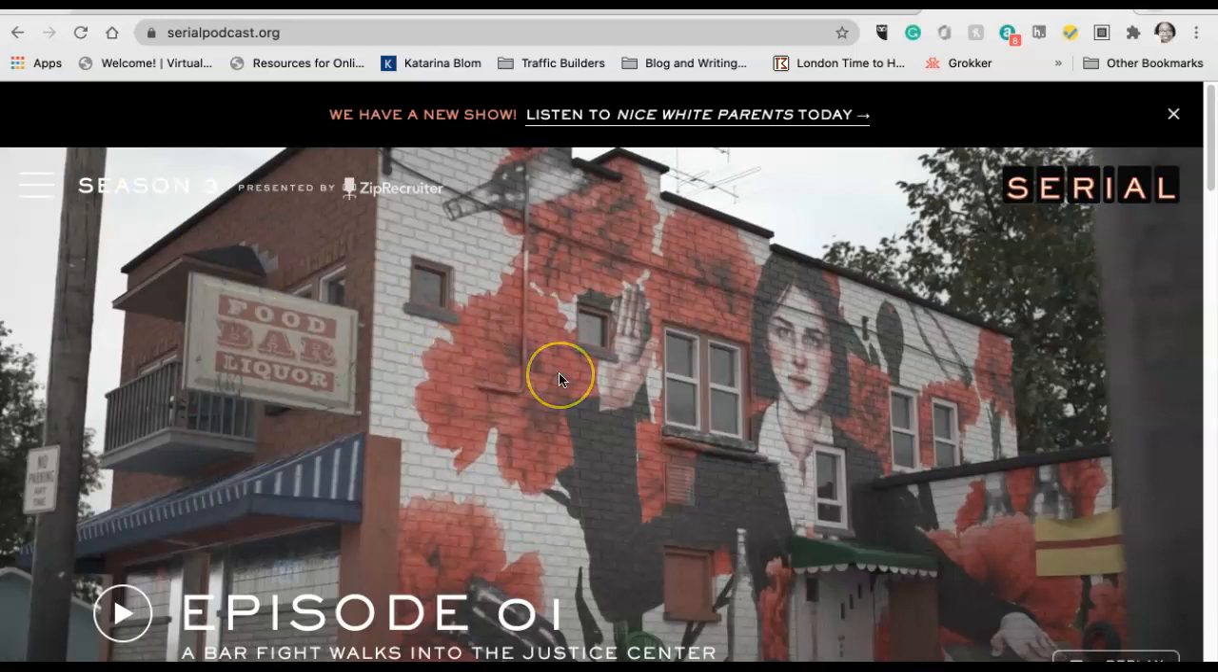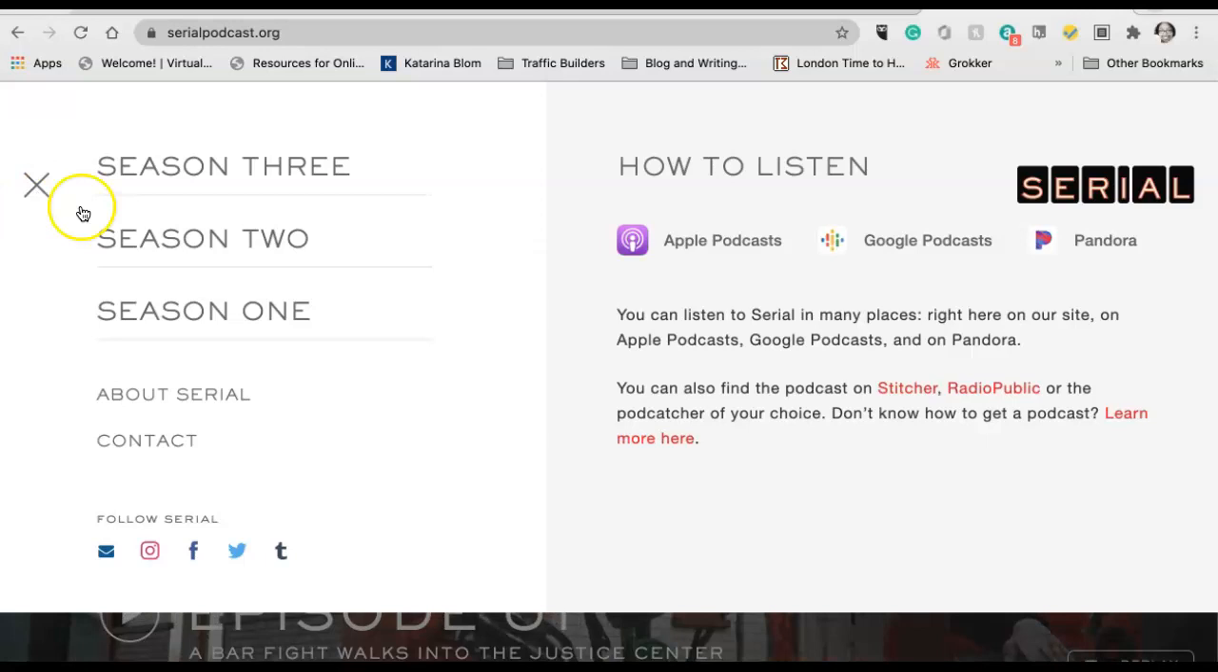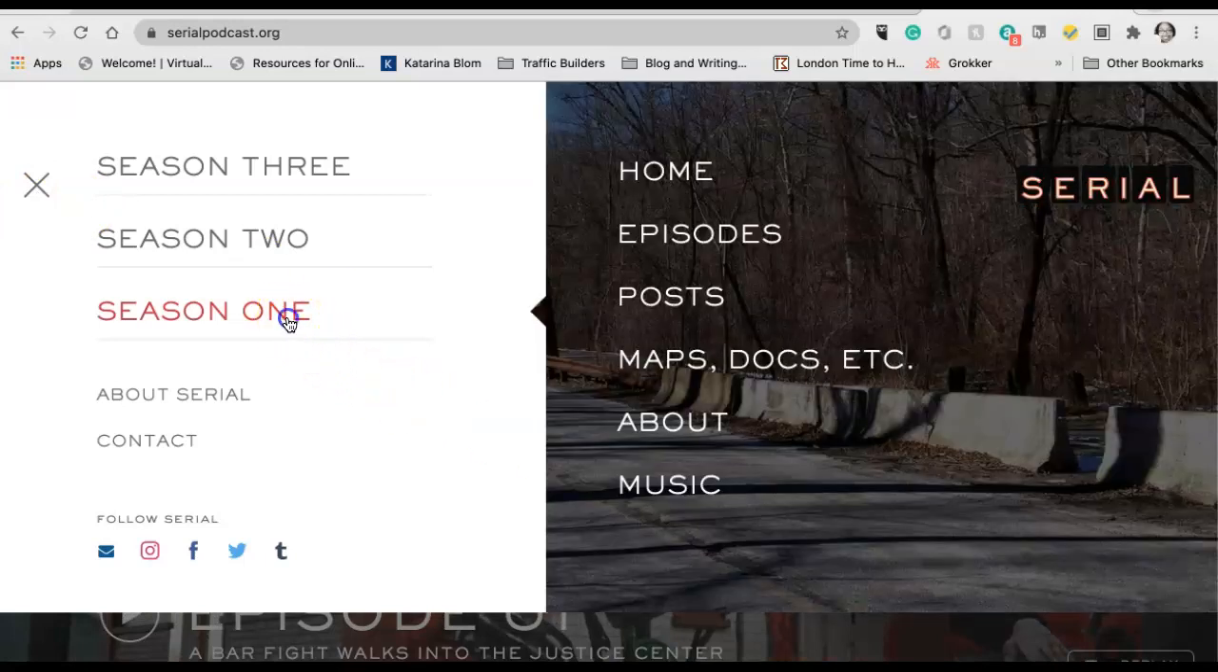So let's get started. I'm here at the serialpodcast.org website, and Serial is actually a show, and there are several seasons of the show that deal with different topics. We want season 1 because season 1 is what deals with the Adnan Syed case. So you're going to go here with these 3 little lines, which is the menu, and you're going to click here and go to season 1.